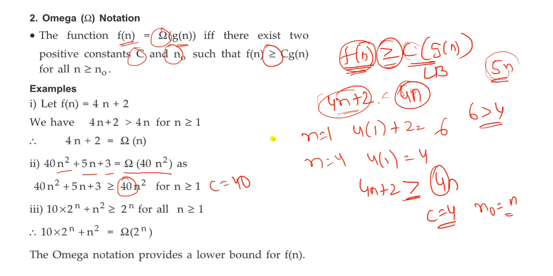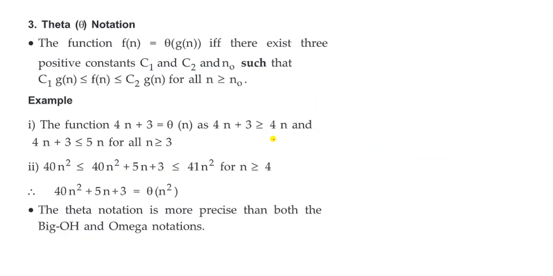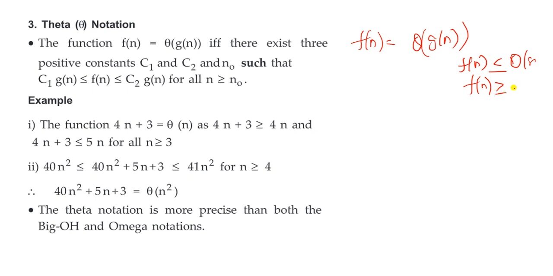And the last one, theta notation. Theta notation means between the values. So here we find the upper bound value and the lower bound value. So f of n equal to theta of g of n. So f of n is less than or equal to big O of g of n, f of n is greater than or equal to omega, and f of n equal to theta. Okay, so here theta is a single notation.